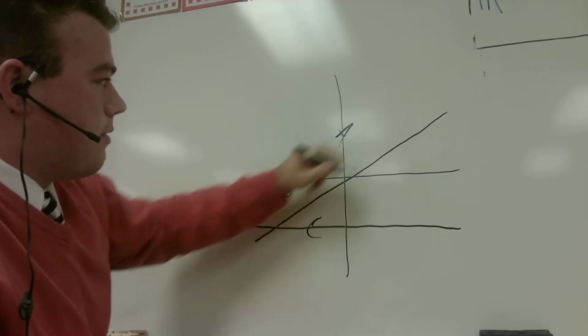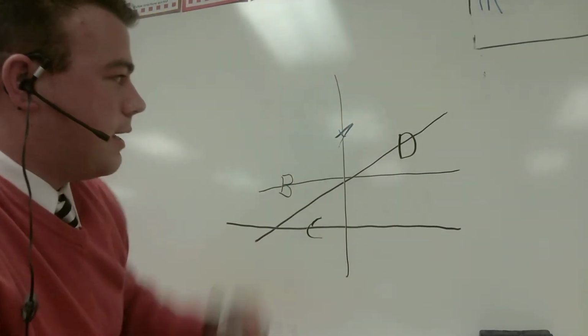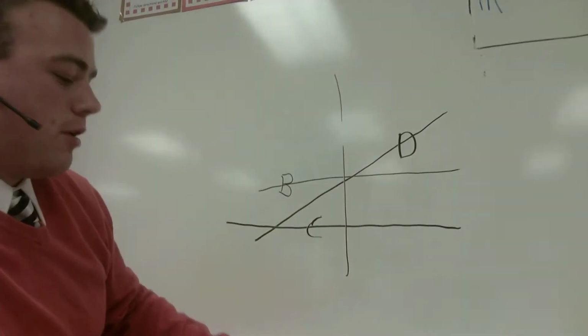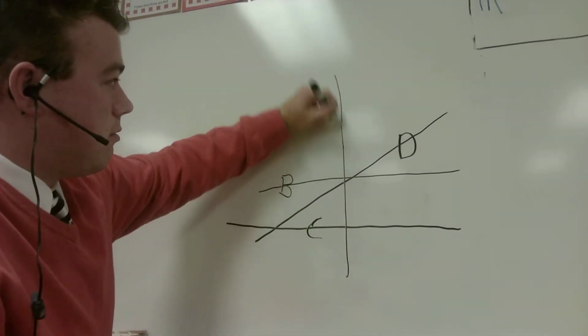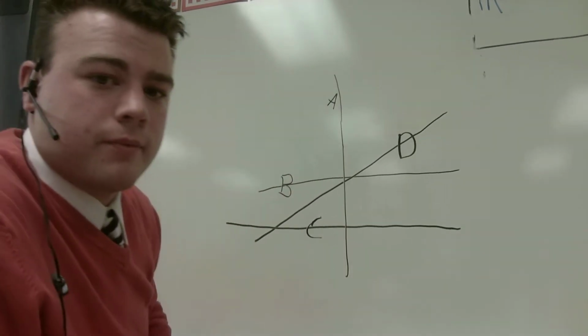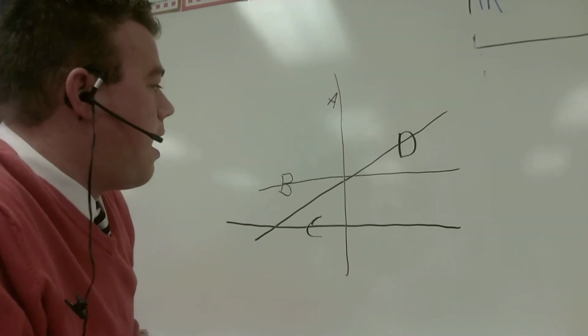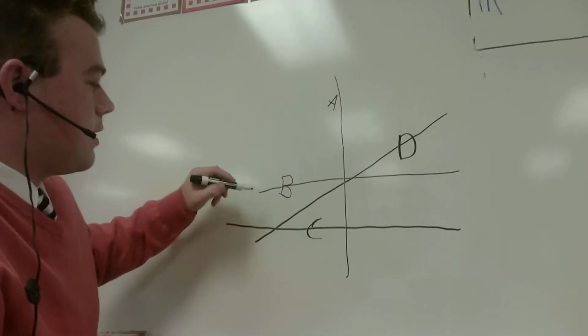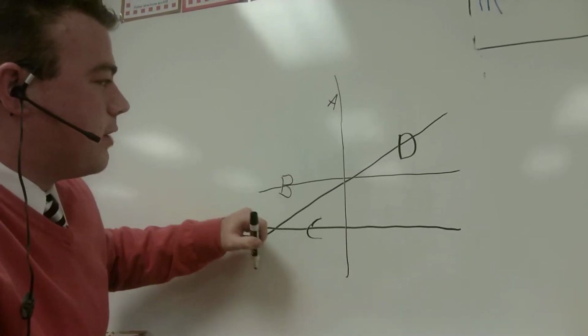One thing that we notice right here, if we look at streets C and D, we notice that they are intersecting lines. And if you look right here, here is a point where C and D intersect.